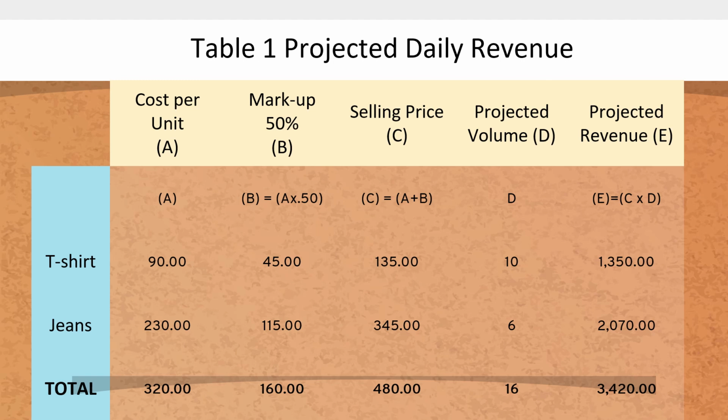And then for the jeans, we have the cost of 230, added to the markup of 115, which will give us a selling price of 345. The projected volume for the sales of jeans is 6 pieces per day. That will give us a projected revenue of 2,070. So overall, we have here the total projected daily revenue of 3,420.